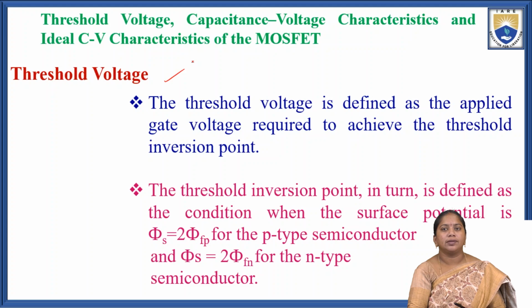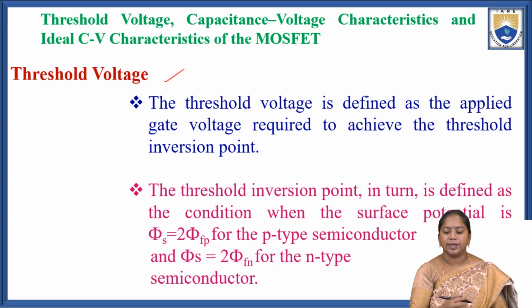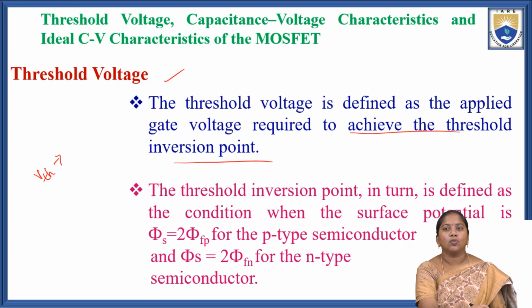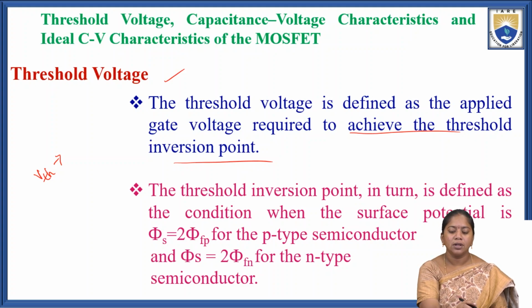So threshold voltage is defined as the minimum applied gate voltage required to achieve the threshold inversion point. Threshold voltage means the applied gate voltage required to achieve the threshold inversion point. That voltage is known as the threshold voltage.